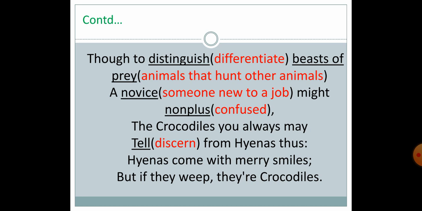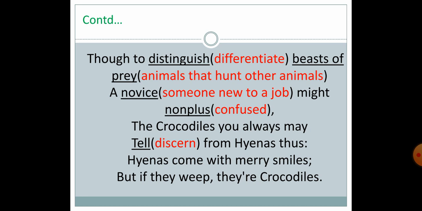Though to distinguish beasts of prey, a novice might nonplus. The crocodiles you always may tell from hyenas thus. Hyenas come with merry smiles, but if they weep, they are crocodiles.